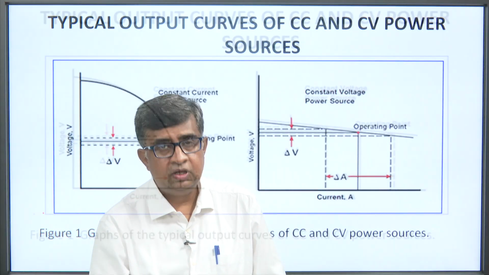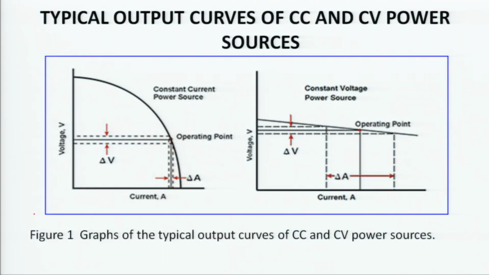This is a typical output curve of constant current and constant voltage power sources. Friends, on the x axis we have shown current and on the y axis we have shown voltage. In the graph you see delta V, delta A, and the operating point; the constant current power source has been shown.